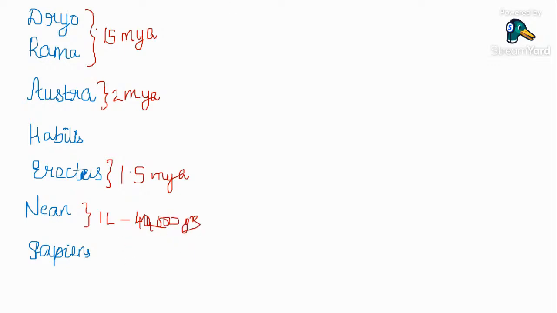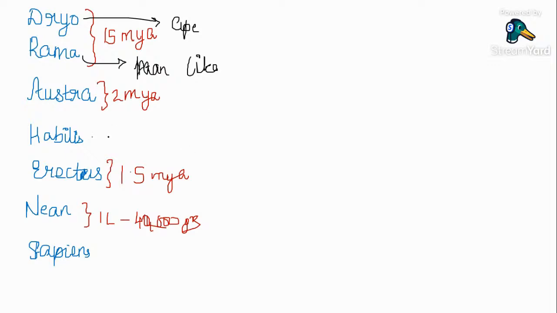Clear? So the next point I have to tell you: Dryopithecus were more ape-like, whereas Ramapithecus were more man-like. Australopithecus lived in the East African grassland. They used stone weapons.